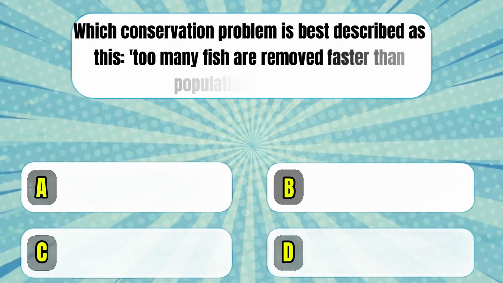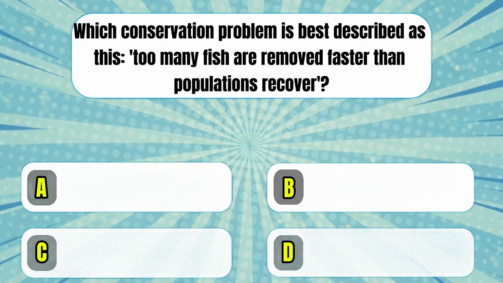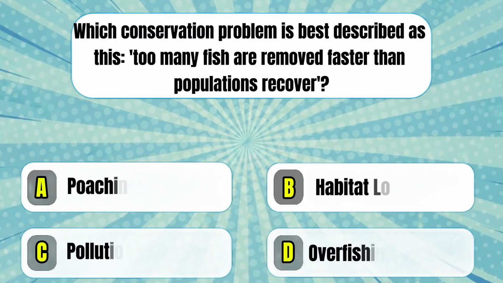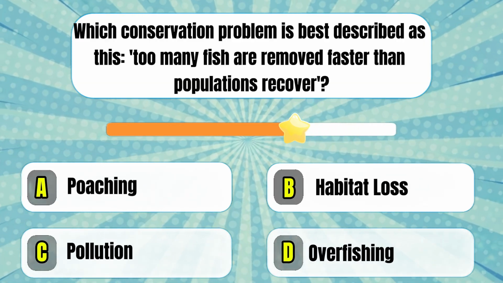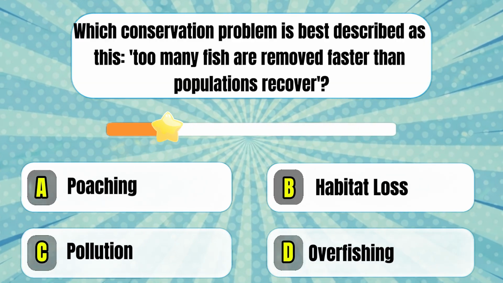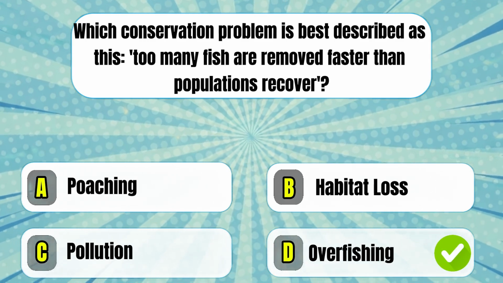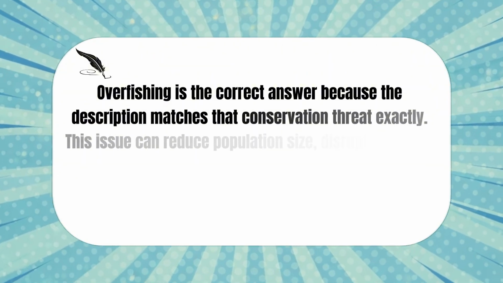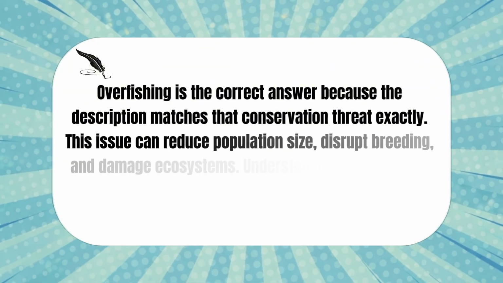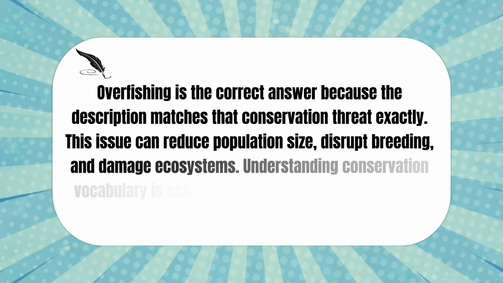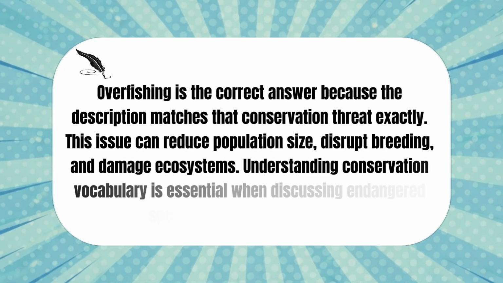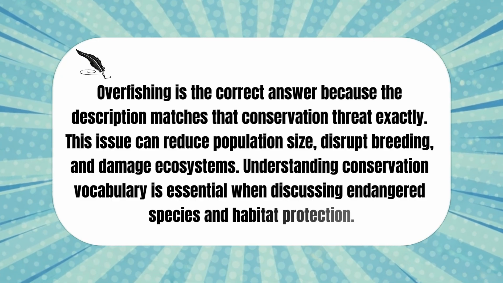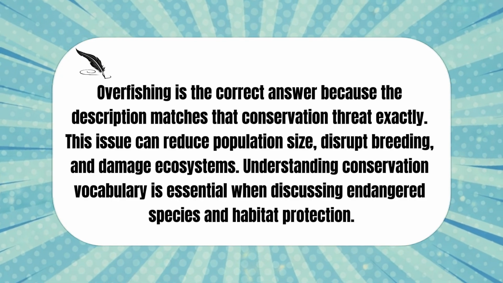Which conservation problem is best described as this? Too many fish are removed faster than populations recover. Overfishing is the correct answer because the description matches that conservation threat exactly. This issue can reduce population size, disrupt breeding, and damage ecosystems. Understanding conservation vocabulary is essential when discussing endangered species and habitat protection.